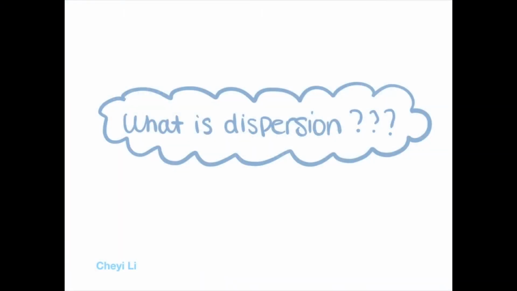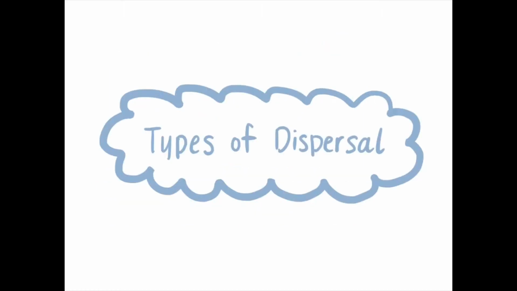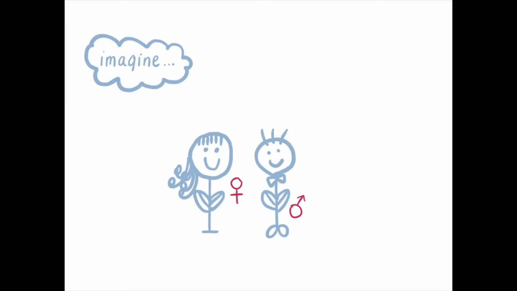What is dispersion? Dispersion is the scattering of organisms over periods within a given area. We're going to talk about the types of dispersal. First, let's imagine an organism.